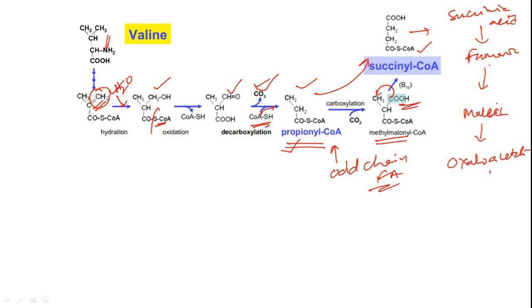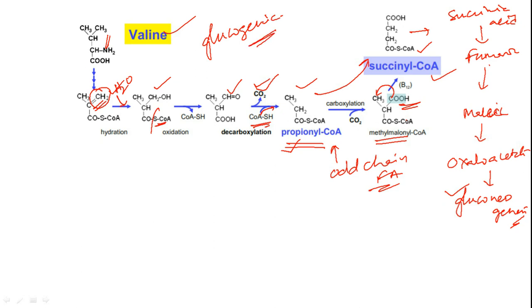Oxaloacetate is the starting point for the biosynthesis of glucose. It will enter into gluconeogenesis. Okay friends, this is the way how valine gets converted to succinyl coenzyme A, which can help us biosynthesize glucose. So this is the reason why we consider valine as a glucogenic amino acid.